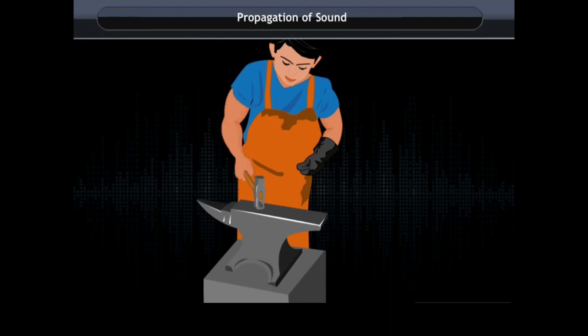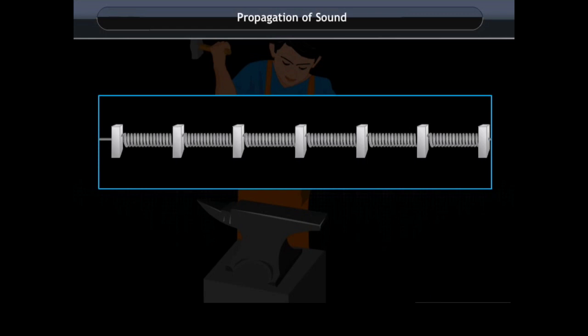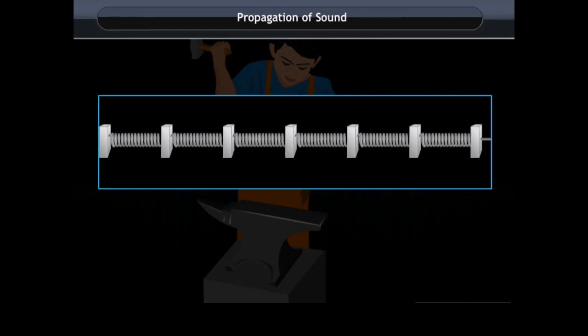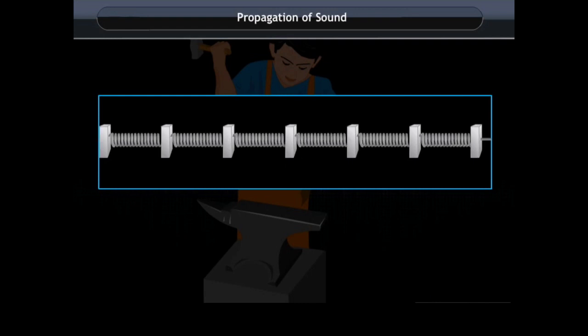When an object vibrates, the particles around the medium vibrate. The particle in contact with the vibrating object is first displaced from its equilibrium position. It then exerts a force on the adjacent particle, and the adjacent particle is displaced from its position of rest. After displacing the adjacent particle, the first particle comes back to its original position. This process repeats in the medium till the sound reaches the ear.